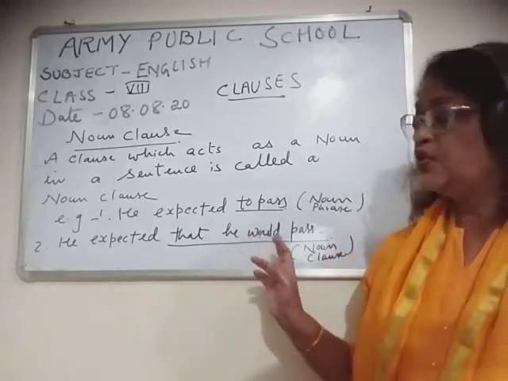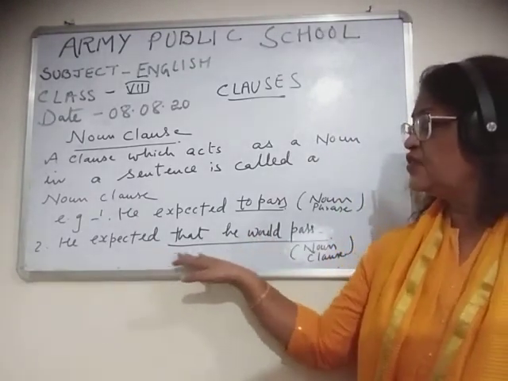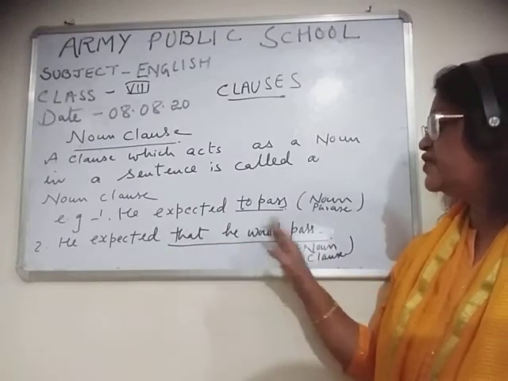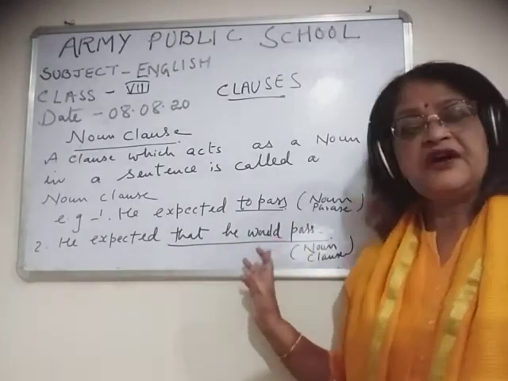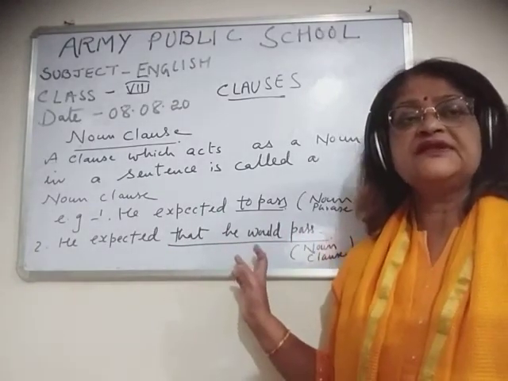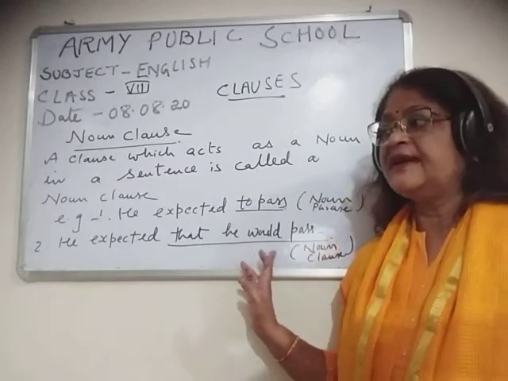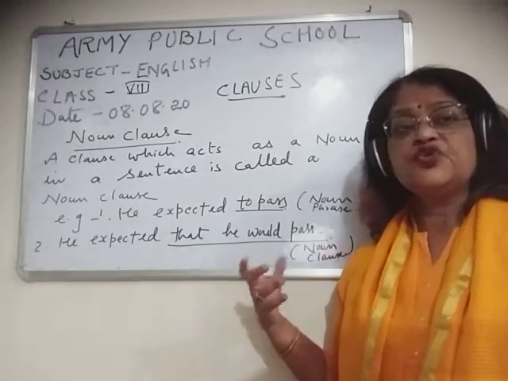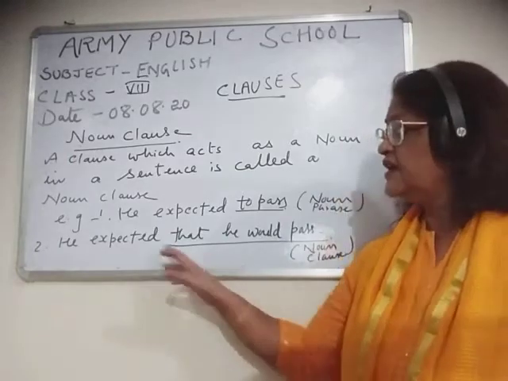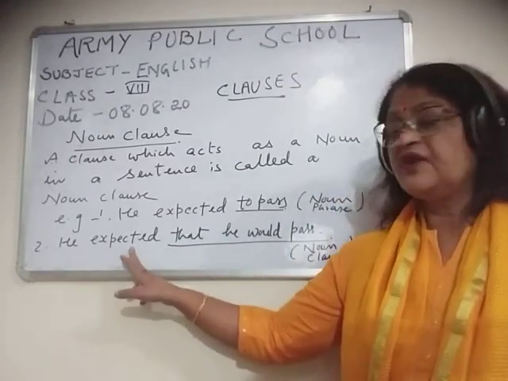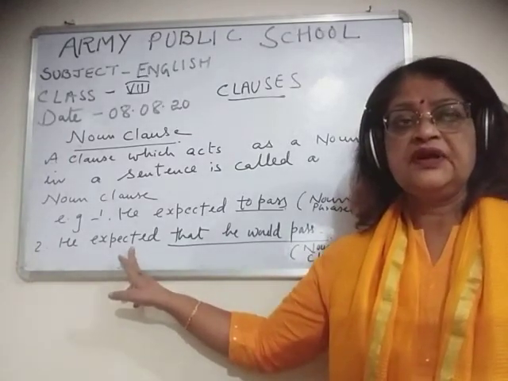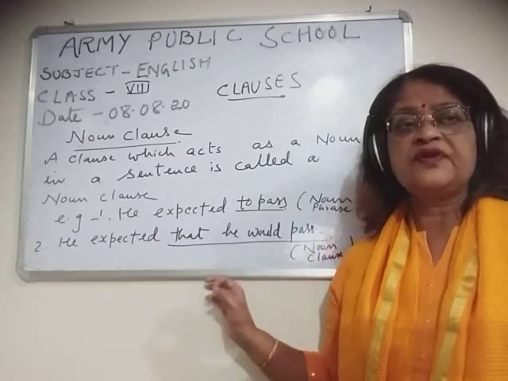Okay. So this whole that he would pass is a noun clause. Why is it a noun clause? Because, children, it is doing the work of a noun. And how is it doing the work of a noun? It is describing the verb expected, and it is acting as an object of the verb.